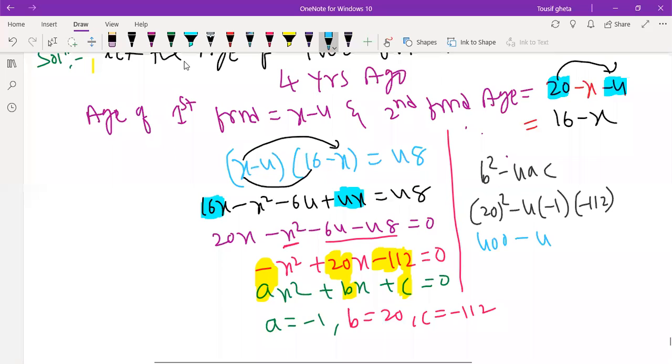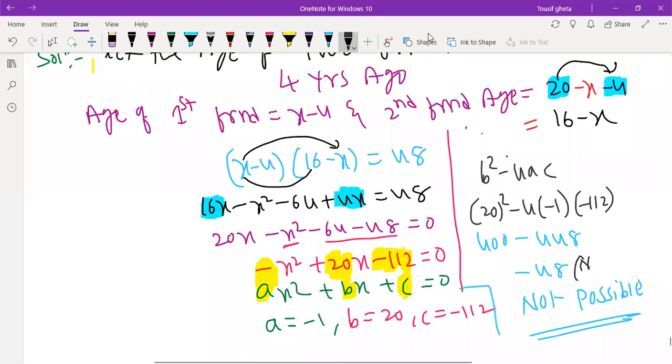Not possible. Why not possible? Because we got no real root. Not possible, because we got minus answer. No real root, not possible, right? So no need to do anything further.